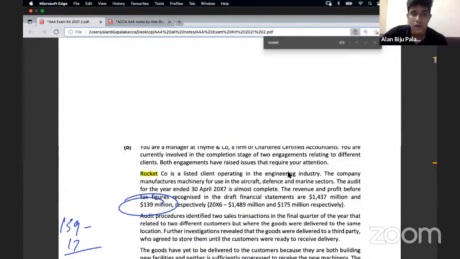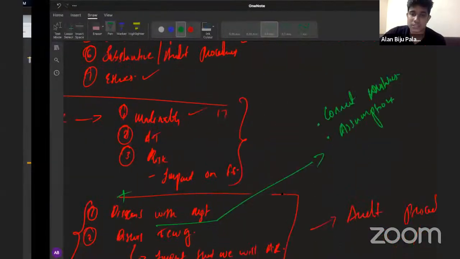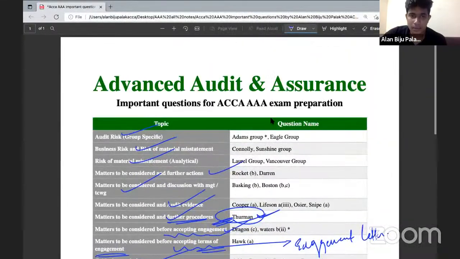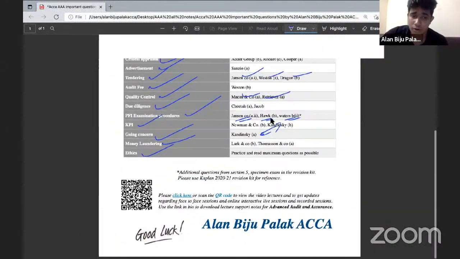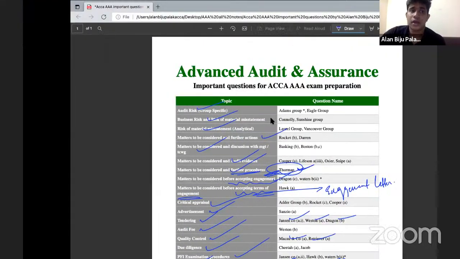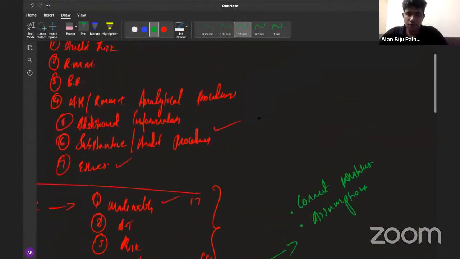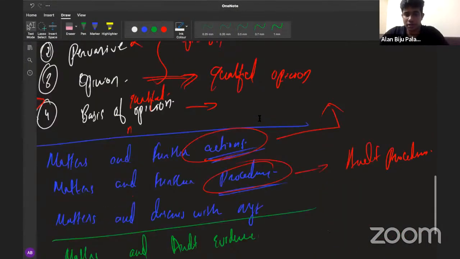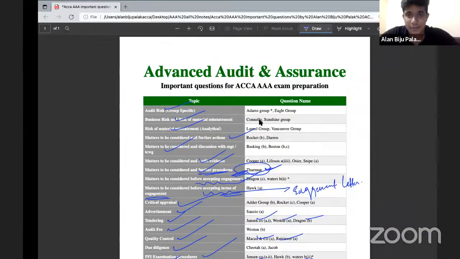Question called Rocket Companies Part C, Tulip Company. So I will be sharing this set of files with you, the advanced audit and assurance important questions. I've already provided you these notes and they're on the website, so you can download them from the website anytime you want. And all other notes shown in the class are also included on the website. So these are all the areas that you need to consider while writing your AAA paper, and these are all the major areas in the AAA exam.